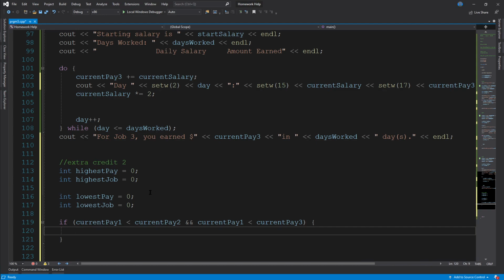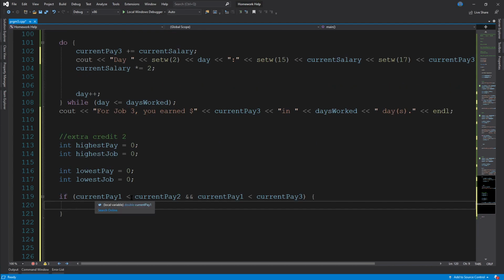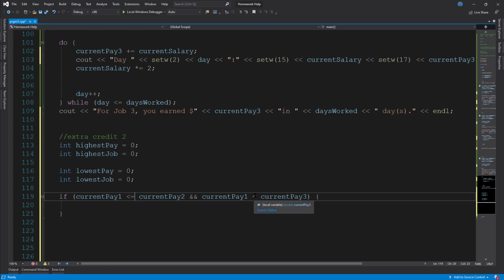There we go. So if current pay 1 is less than current pay 2 and current pay 1 is less than current pay 3, actually let's make those equal signs just to avoid any weird errors.